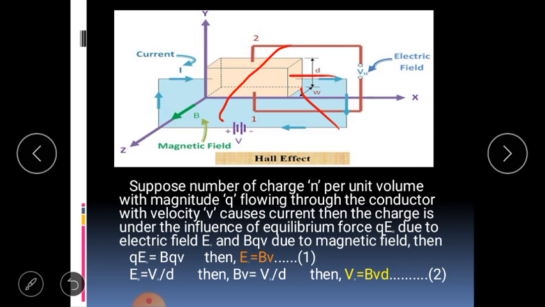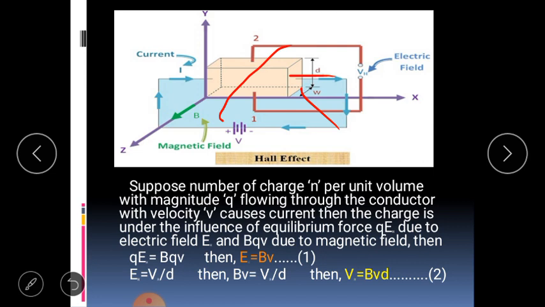Studying this in detail, the electron flowing in the conductor is acted upon by two forces: one, force due to the electric field intensity, and second, force due to the magnetic field. The electric field intensity is EH for this Hall effect, where VH is the Hall voltage.